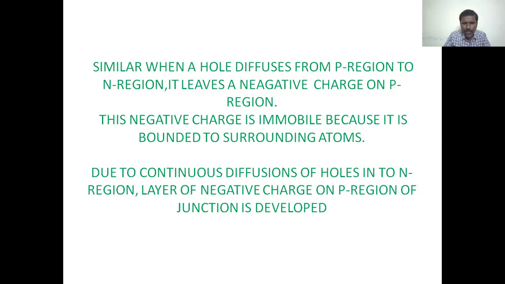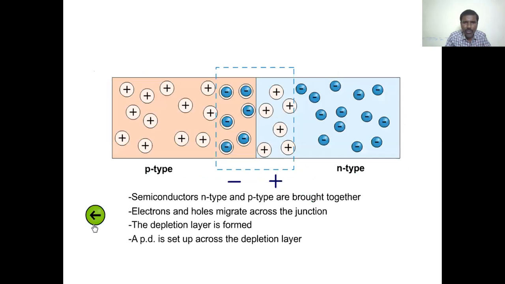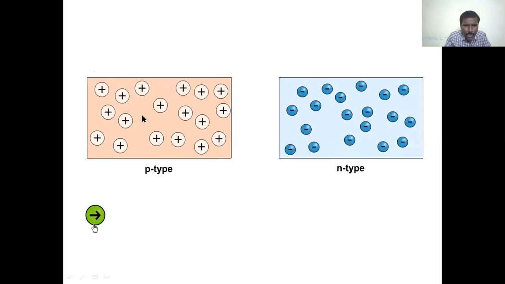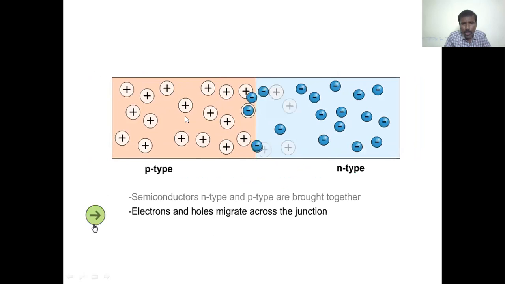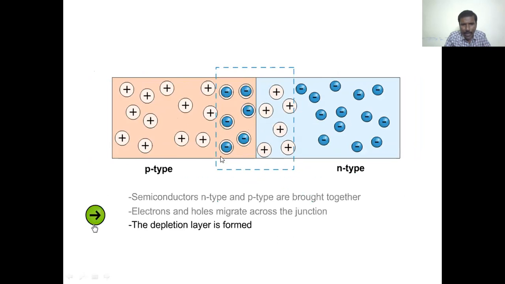Due to continuous diffusion of holes into n region, a layer of negative charge on p region of the junction is developed. So due to continuous motion of holes towards the n type, a negative charge region is formed at the p type semiconductor, that is towards the p type semiconductor.